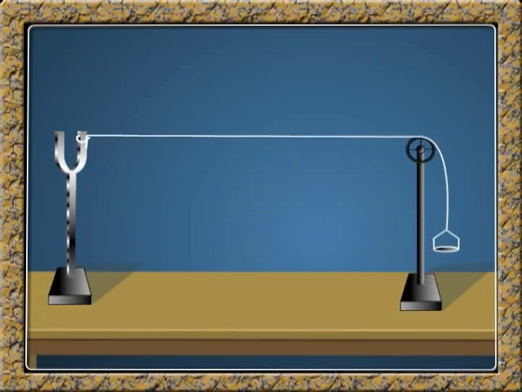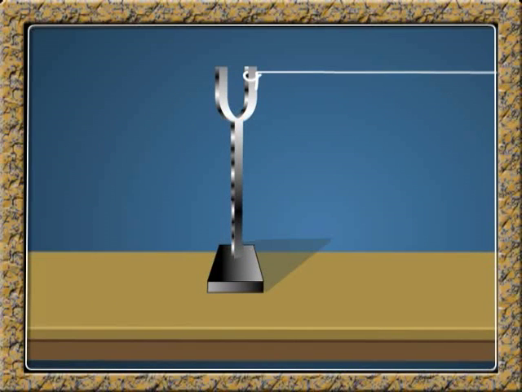We will now do a simple experiment. This string is attached to an electrically vibrating tuning fork. The other end of this string passes over this pulley and is tied to a pan with some weights. The weights provide the necessary tension in the string. Then the string is called a stretched string.